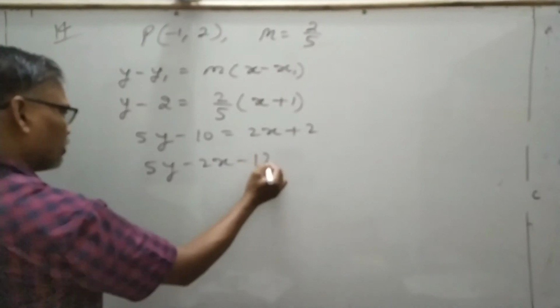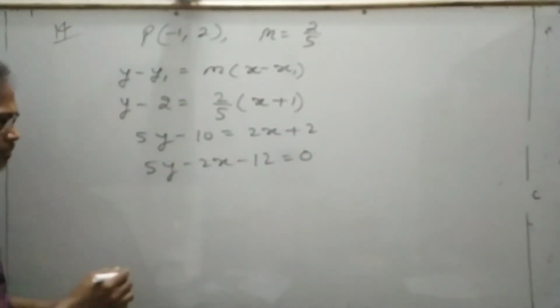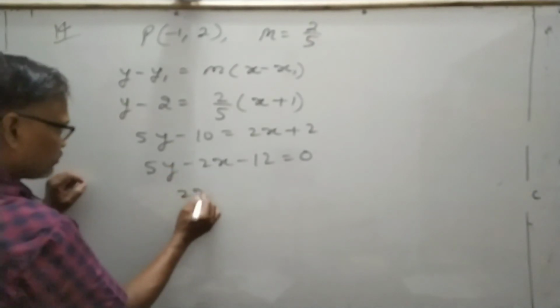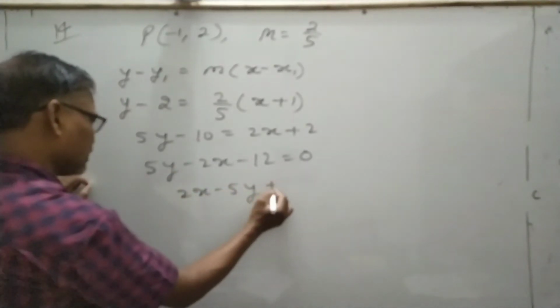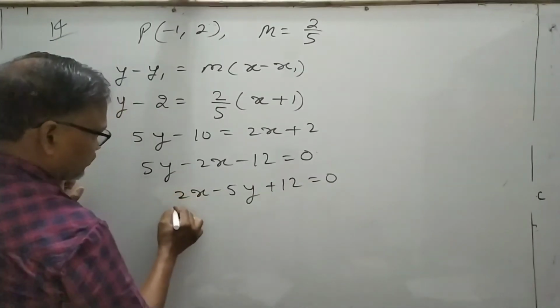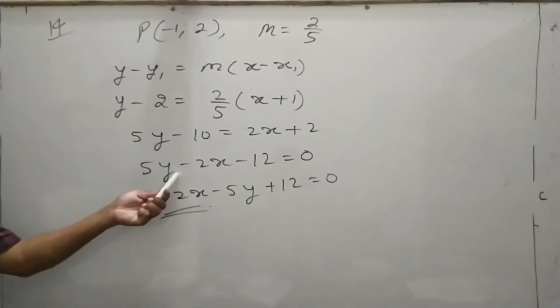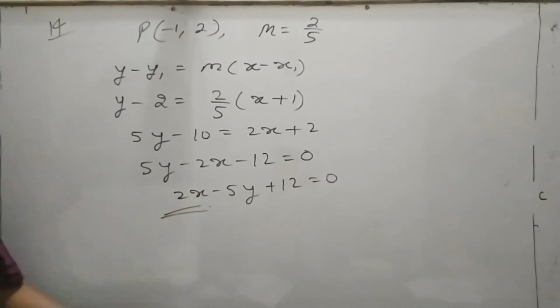So 2x minus 5y plus 12 is equal to 0. And the negative sign must be there; multiply by minus and you can write it this way. This is the equation of the line. इसको यहाँ भी छोड़ा जा सकता है, but if you write in this way, that will be good.